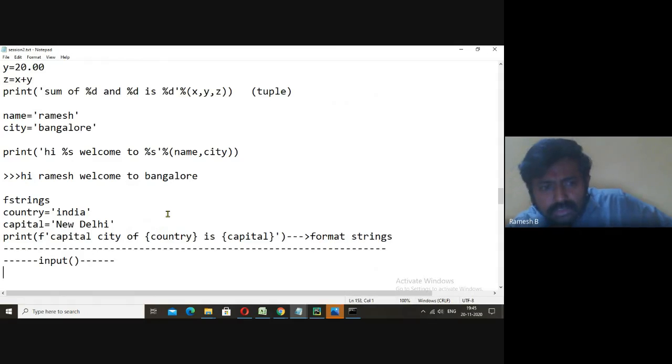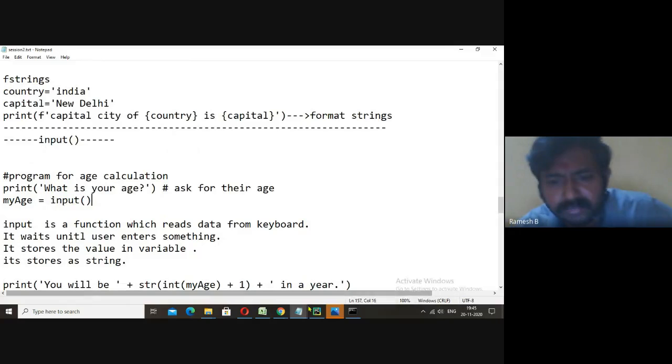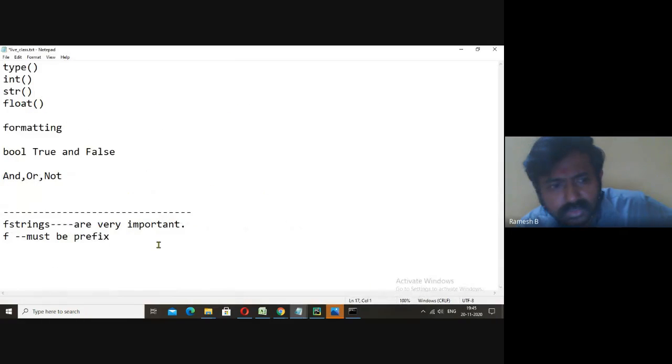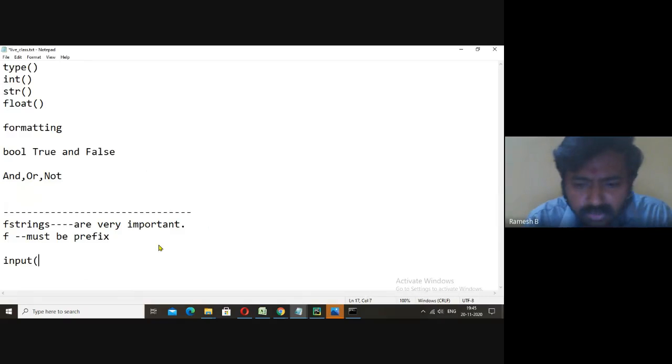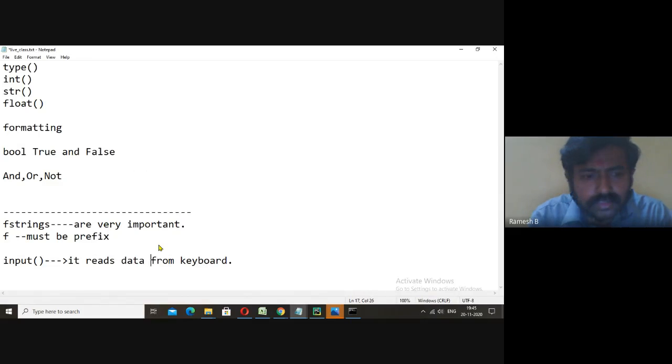Now I told you about the input function. So what does the input do? You also learned about input. Input is like scanf. It reads data from keyboard. We can say it is a method or function which reads data from keyboard.